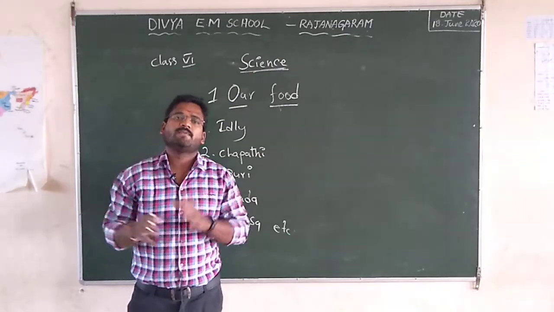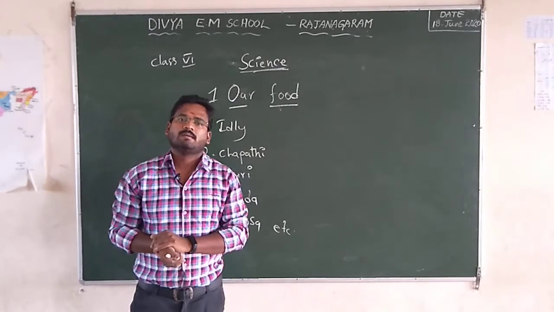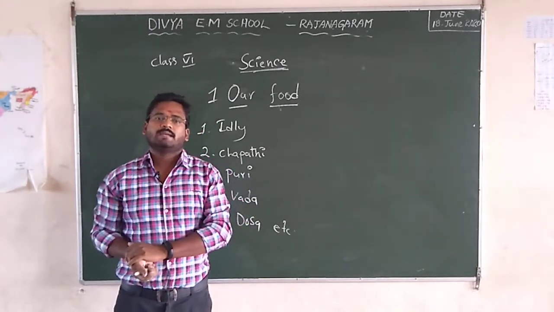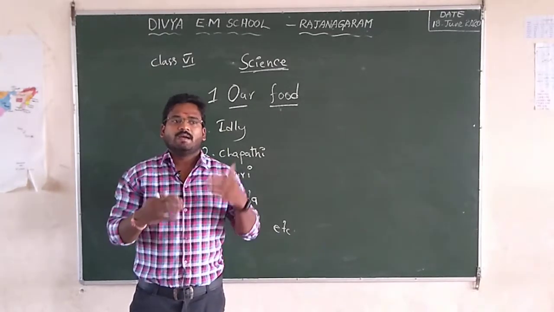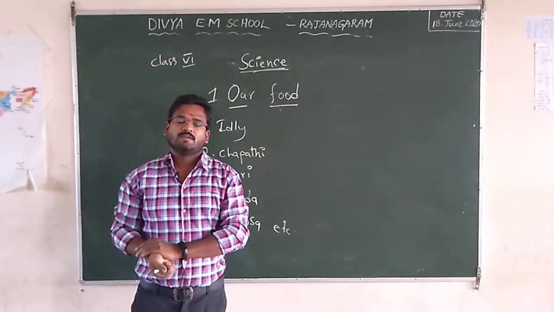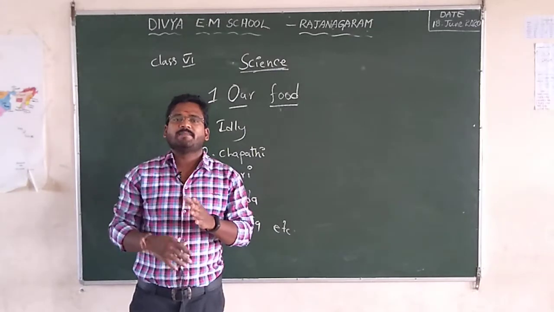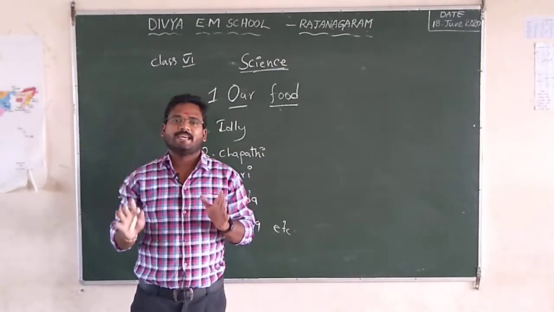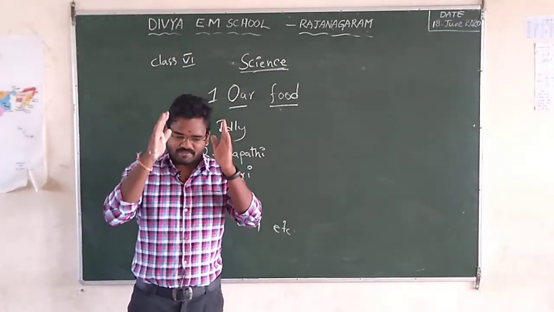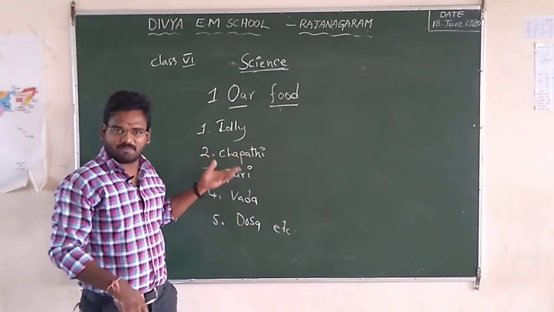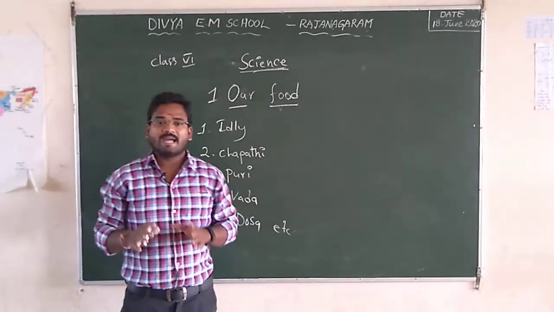Why are we taking this type of food items? Why don't we eat a single item every day? For our balanced diet. Yes, if you eat idli daily, what will happen? Your diet is unbalanced. What is a balanced and what is an unbalanced diet? If you take different types of food items daily, that is called a balanced diet. If you take only a single item every time, like idli, chapati, puri, that is called an unbalanced diet. So in this chapter we have to learn the variety of food items.